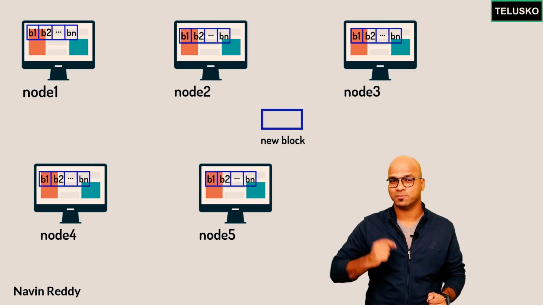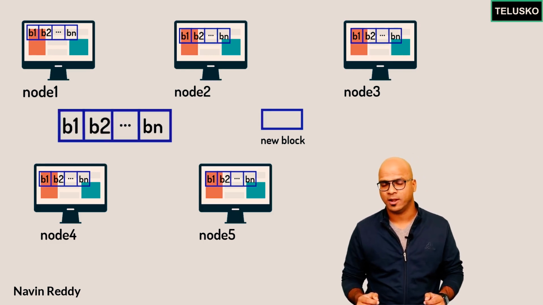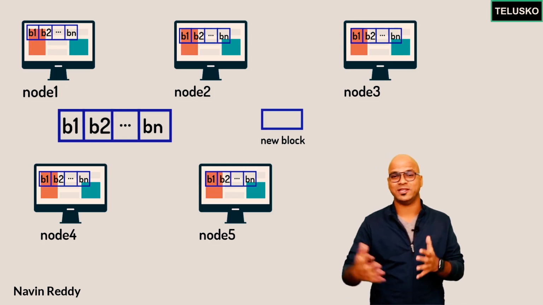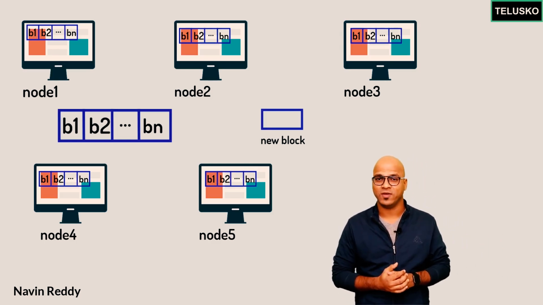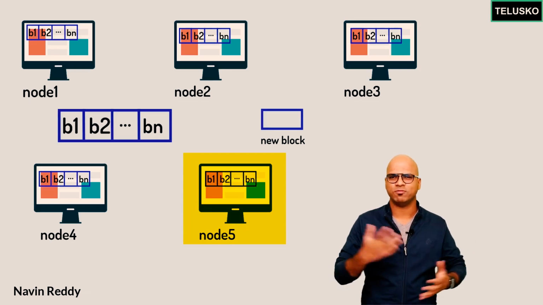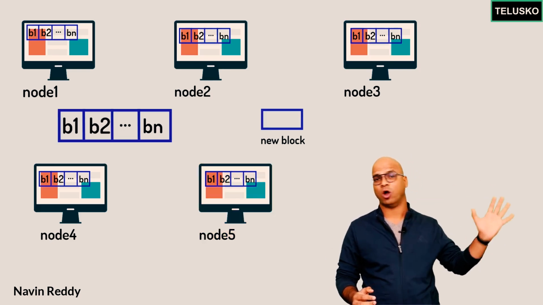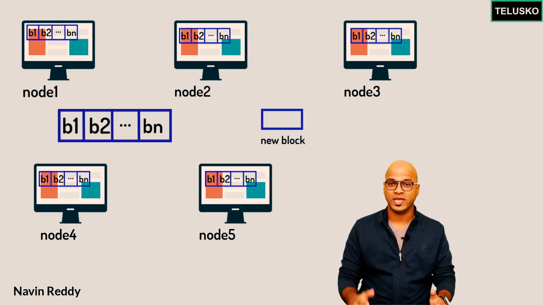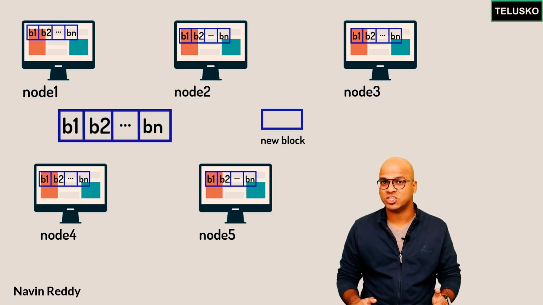Now this block is supposed to be added in a blockchain. But then which mining node will do it? Of course, you might say, let's give it to the latest mining node, let's say mining node 5, and node 5 will add that in its own blockchain, and with the help of the protocol, we can just replicate it in all the blockchains here, in different nodes. But there's a problem here. What if node 5 is malicious?